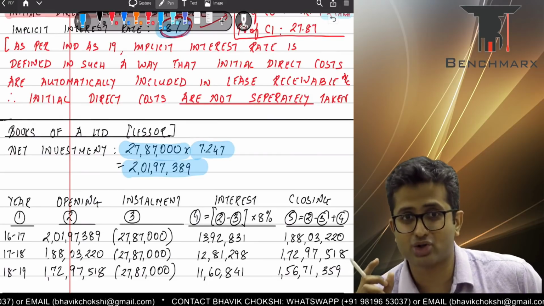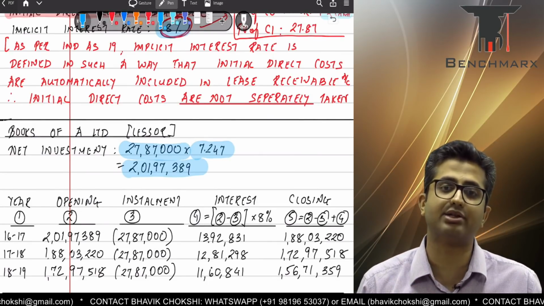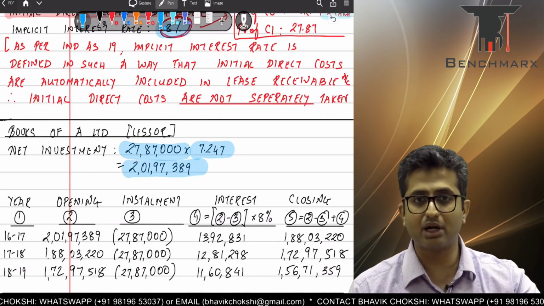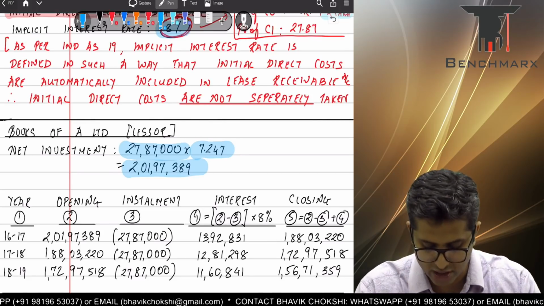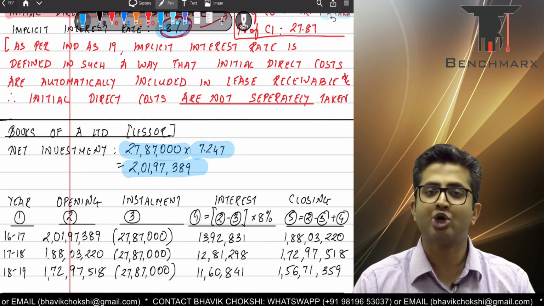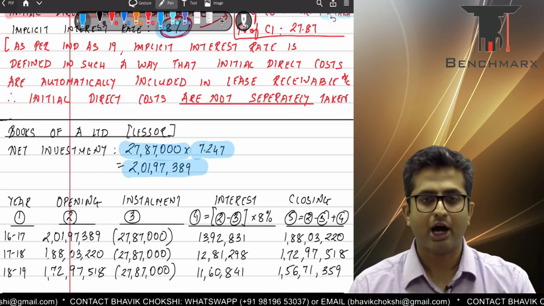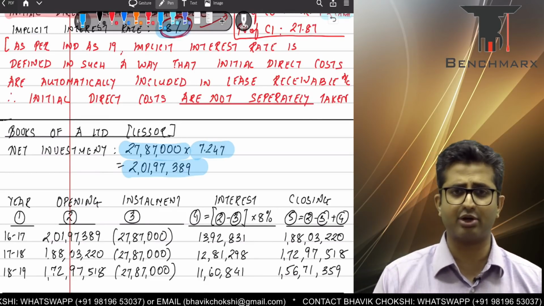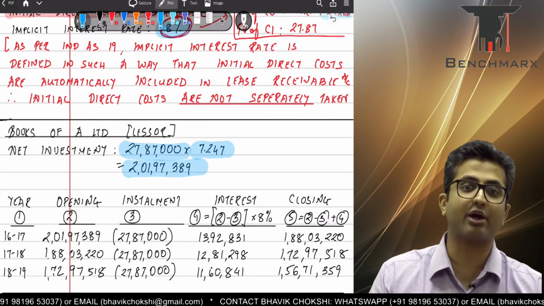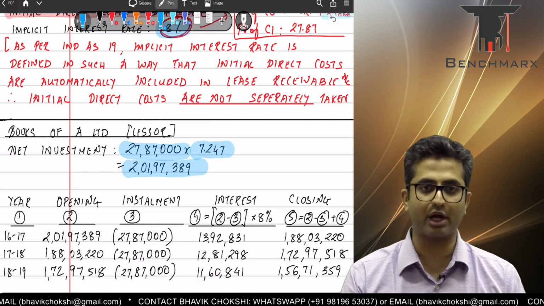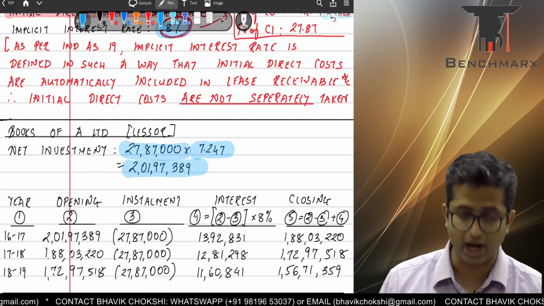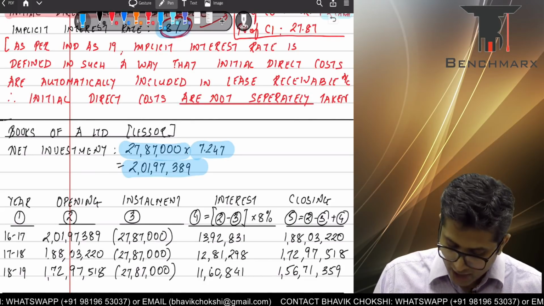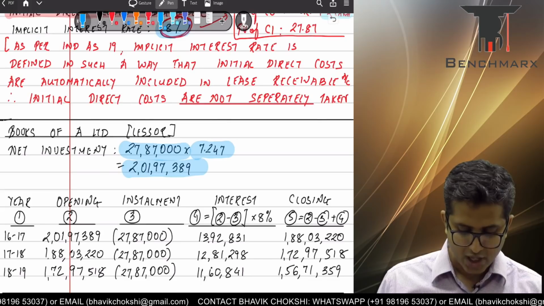That is because the initial direct cost of 2 lakhs is automatically included in the finance lease receivable. So we are not asked the journal entries, but if you were asked, you would have debited the lease receivable by around 2 crore 1,97,389, which is roughly 2 crore plus 2 lakhs. You would have credited the asset, which has a book value of 2 crores, by 2 crores, and additionally, you would have paid 2 lakh rupees as initial direct cost. So to bank would have been 2 lakh rupees, and hence the transaction is roughly recorded at around 2 crore 1,97,000. Are we clear with this? Yes? Okay. So this is an interesting point on the initial direct cost, which gets recorded.